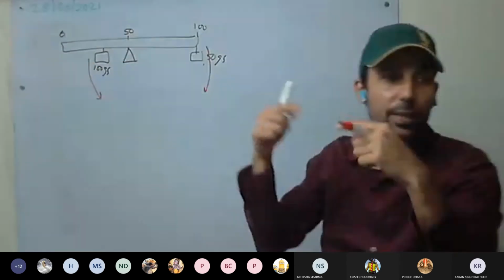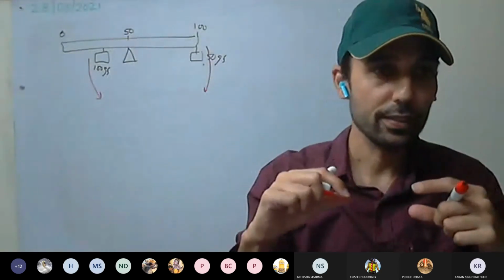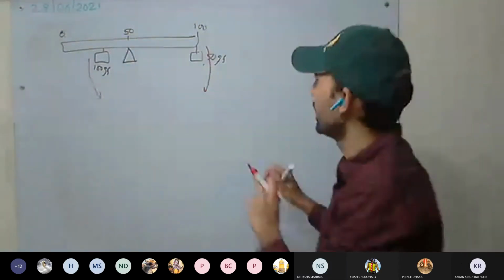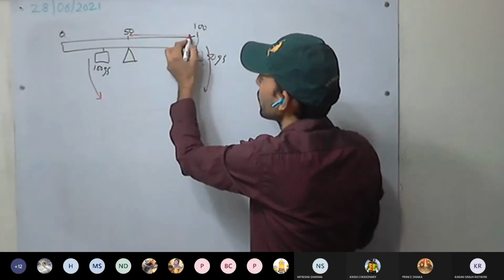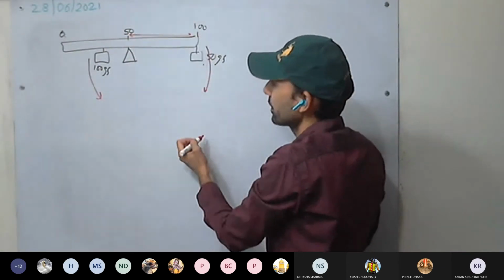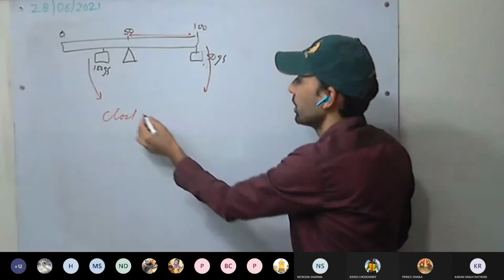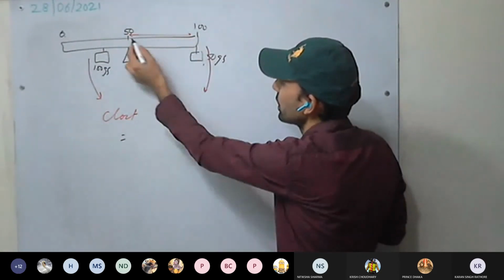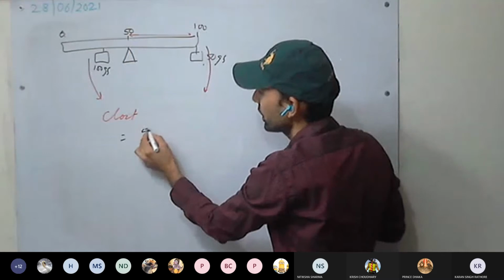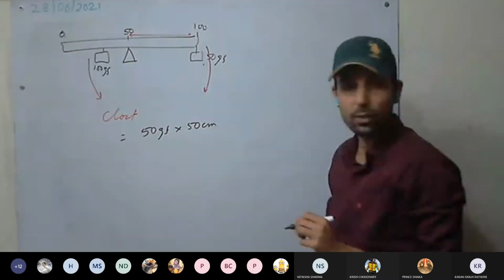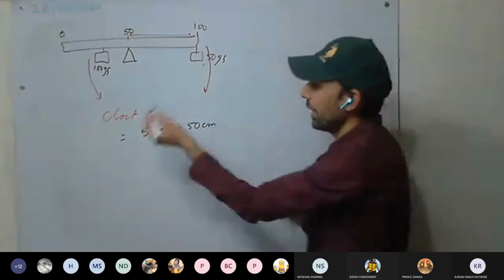They must be equal. Have you understood this? So what will be the moment of force? Clockwise moment of force is 50 gf into 50 centimeter. This will be the clockwise moment of force.